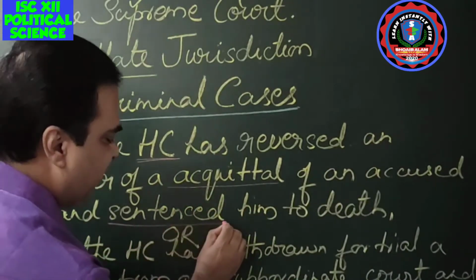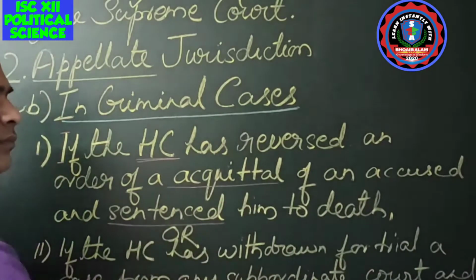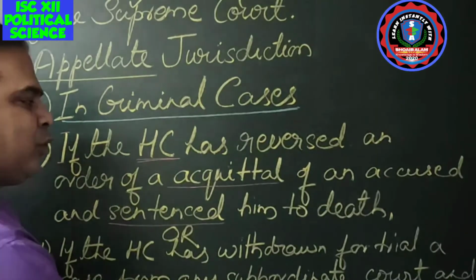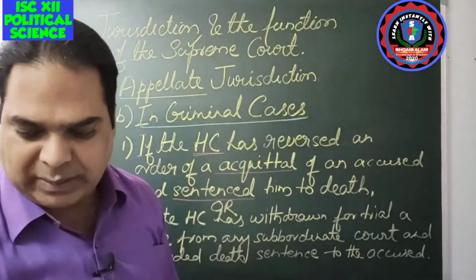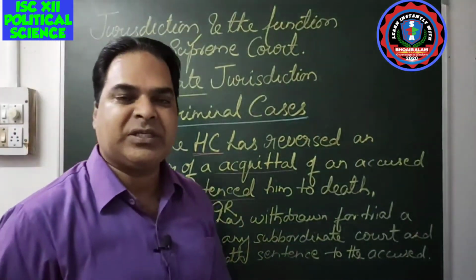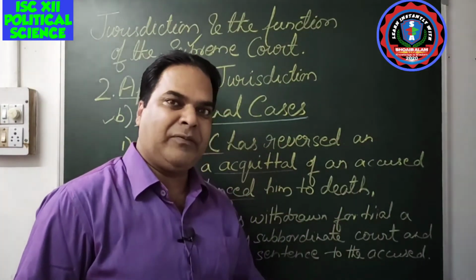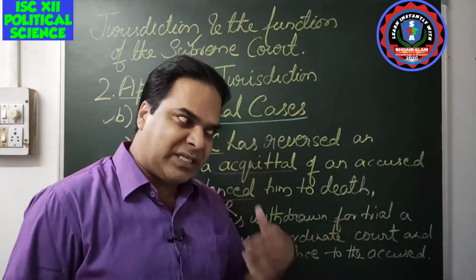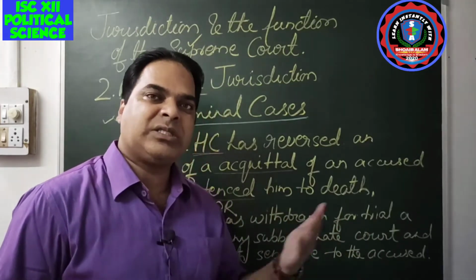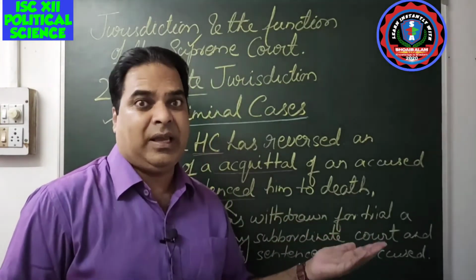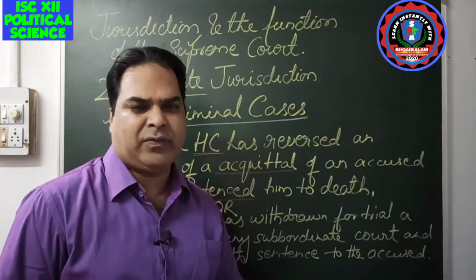The order has been reversed and he has been sentenced to death. That is something very unfortunate, right? In the lower courts the decision is something different, and the High Court reverses that judgment and awards the accused a death sentence. That is not fair, right?